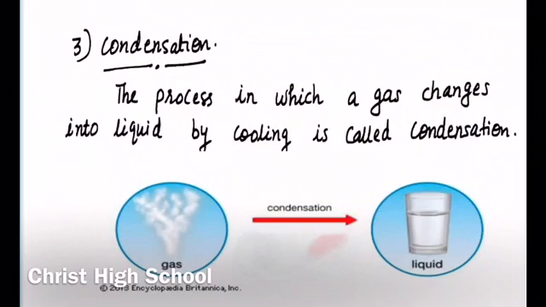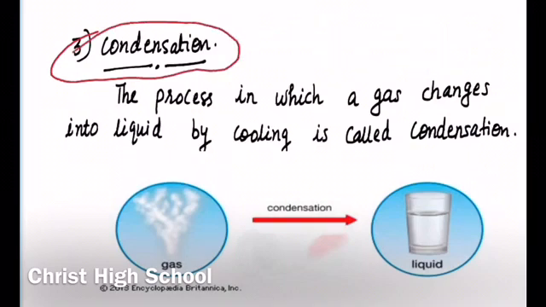So in the previous session we studied about melting and boiling. In that case we have seen melting involves the conversion of solid to liquid and boiling involves the conversion of liquid to gas. Now next process is condensation. So during condensation what changes take place? In which a gas changes into liquid by cooling.